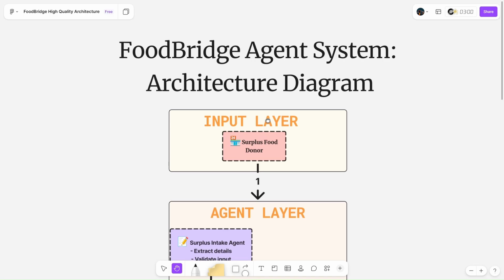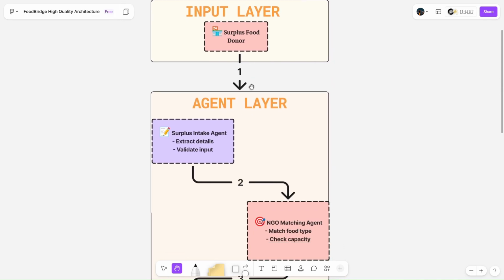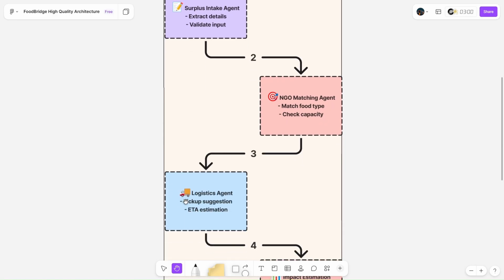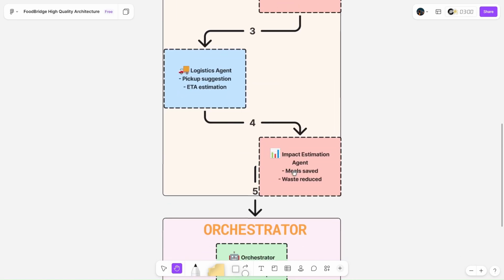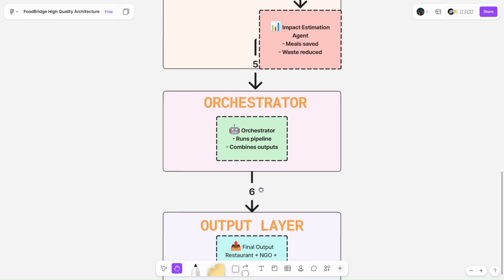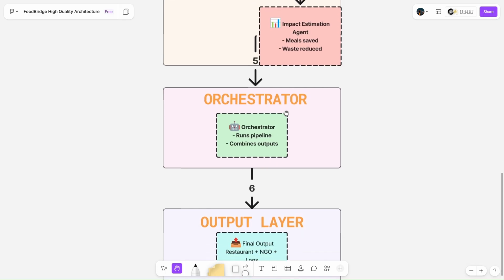So let's look at the architecture of the FoodBridge agent system. As you see here, FoodBridge has four core agents. The surplus intake agent understands what food is available. The NGO matching agent selects the right NGO instantly. The logistics agent estimates travel time and the impact agent calculates meals saved. All of them are coordinated by the orchestrator agent like a conductor guiding a symphony. This makes the system modular, scalable, and transparent.